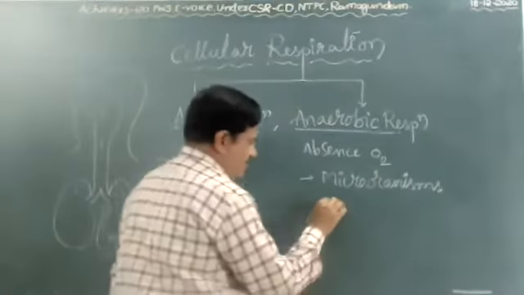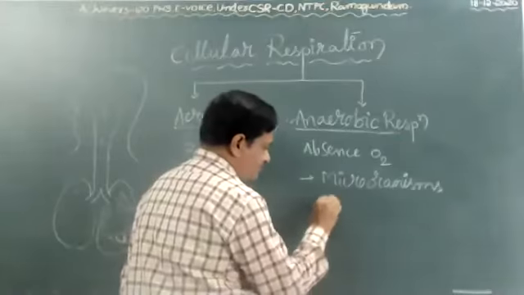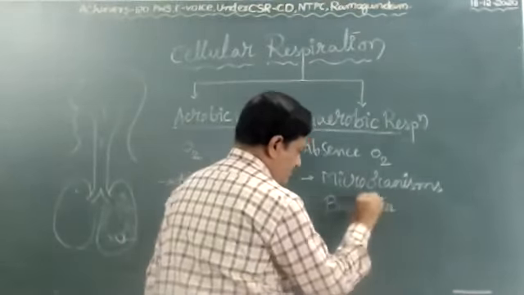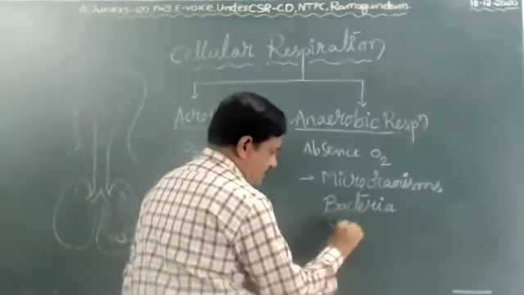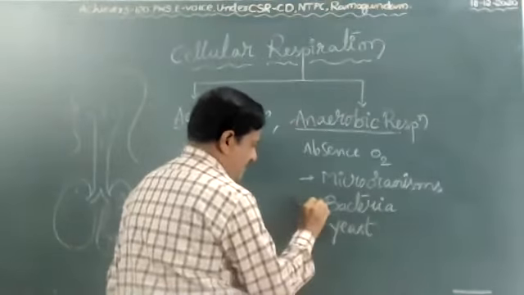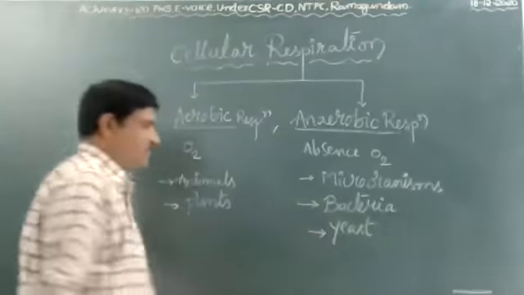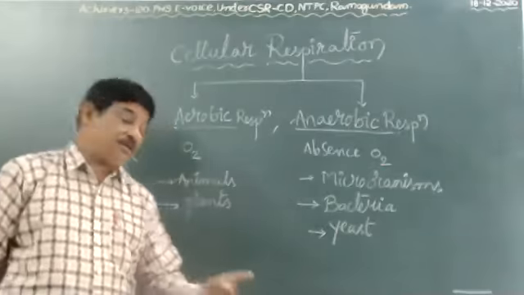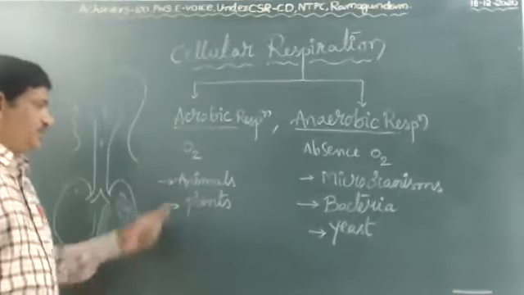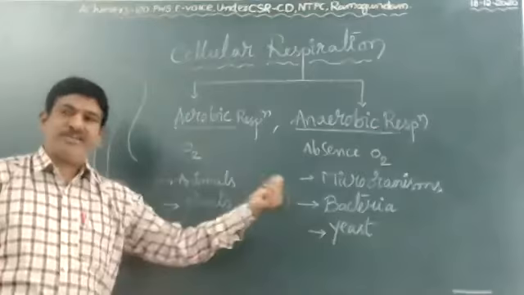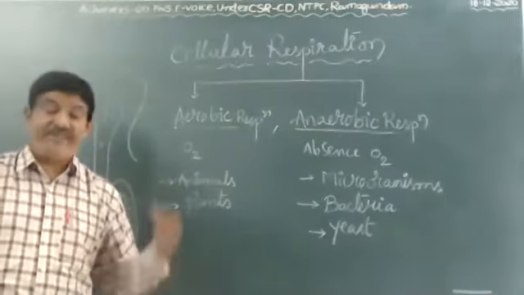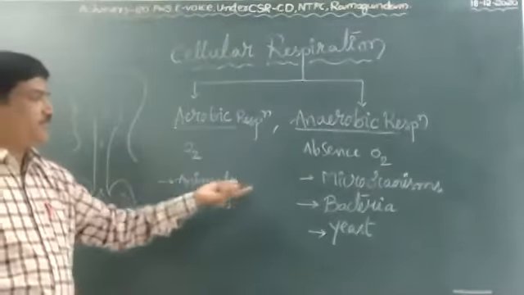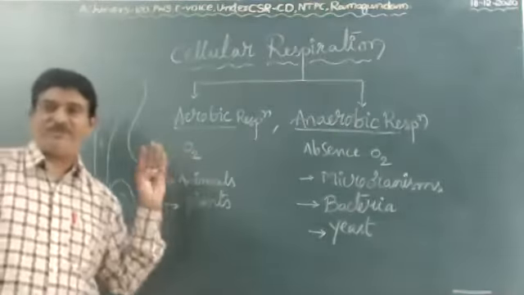For example, microorganisms like bacteria and yeast. As per our book, bacteria and yeast are the two best examples of anaerobic respiration. But in human beings also, anaerobic respiration occurs. When it occurs, where it occurs, and what end product is formed in this process, I want to explain.